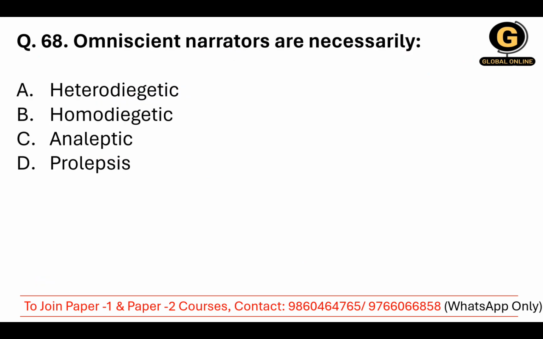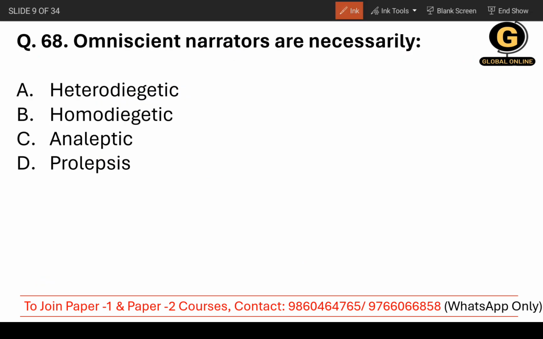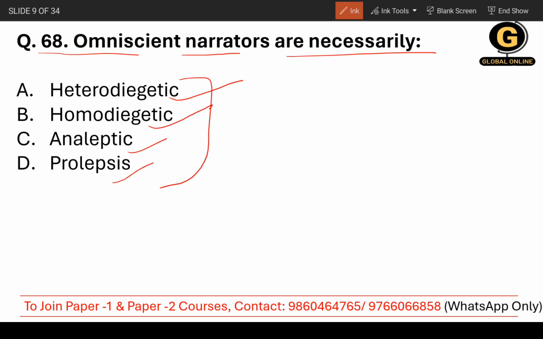Moving on to question number 68. Students, omniscient narrators are necessarily what? The options are heterodiegetic, homodiegetic, analeptic, or prolepsis. So for answering this type of question, you need to understand the options first. What is an omniscient narrator?